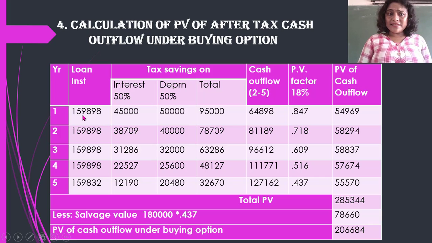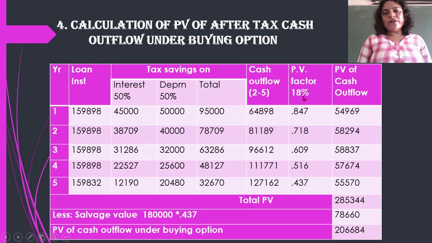See the second column. Loan installment is 1,59,898. Of this loan installment, less the total amount of tax saving, that is 95,000. So 1,59,898 less 95,000 tax savings, you have a cash outflow which is supposed to be 64,898.